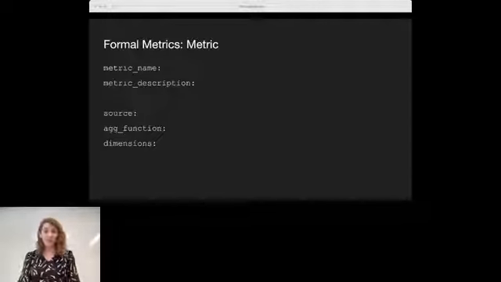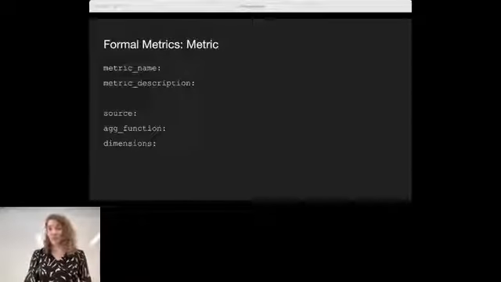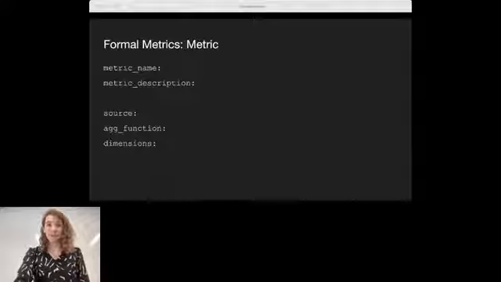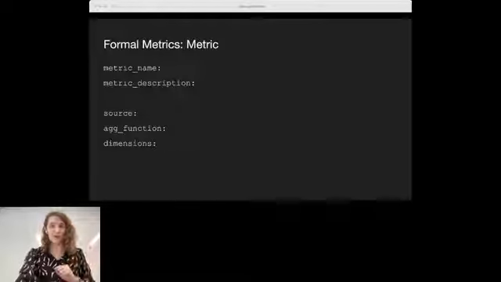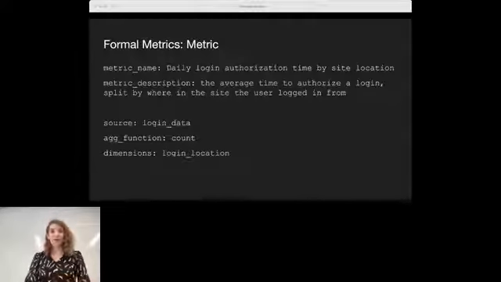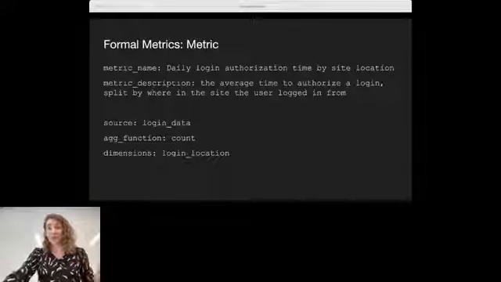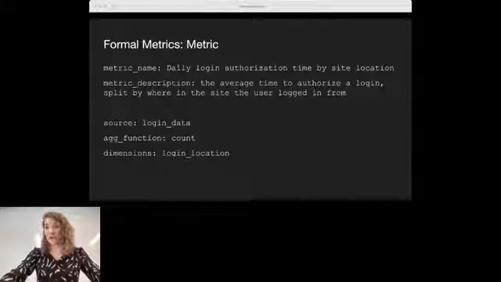So if we take that, we can drop it into a file and say, okay, what are these things? And this is a very rough draft, just kind of starting to think about this. So don't worry too much about kind of weirdness or edge cases yet. But this is a good starting spot for us. So if we look at this and kind of think about that query we just wrote, that query is daily login authorization time by site location.